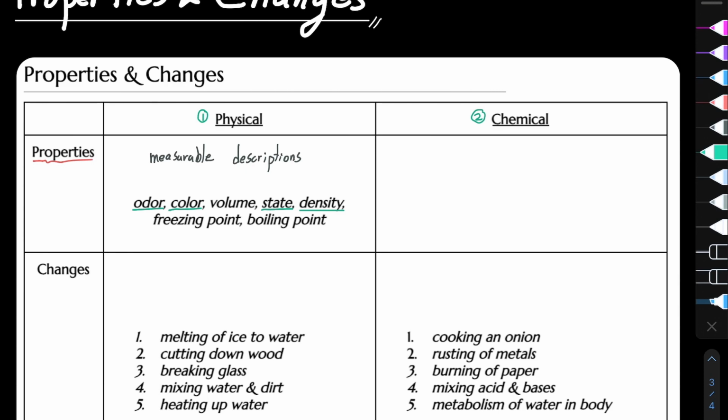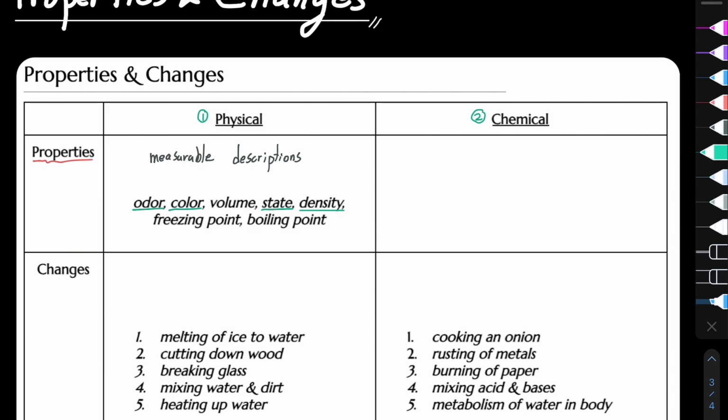For example, wood might have a physical property of having low density, or water might have a physical property of having a high freezing point, or really anything that can be measured.